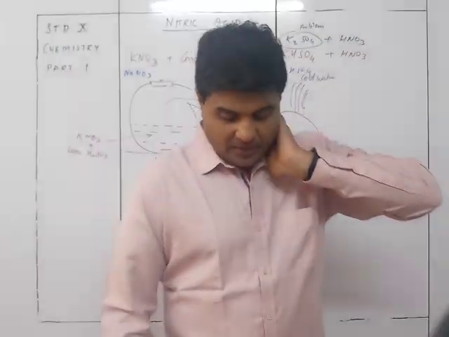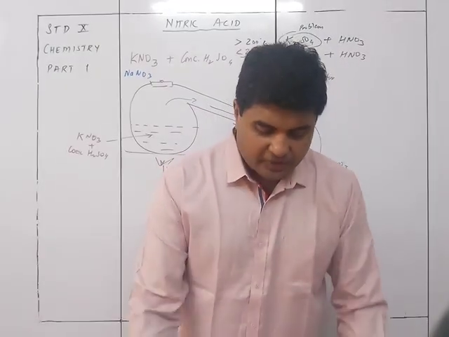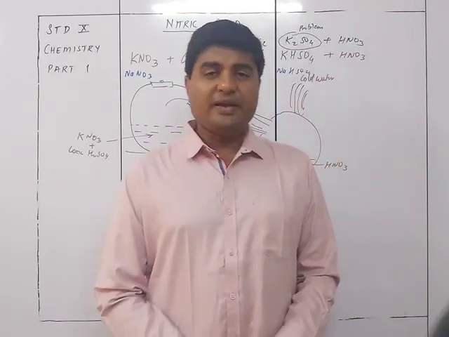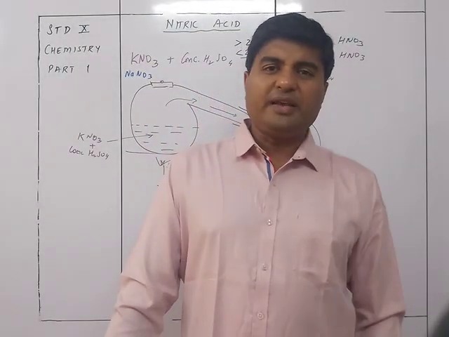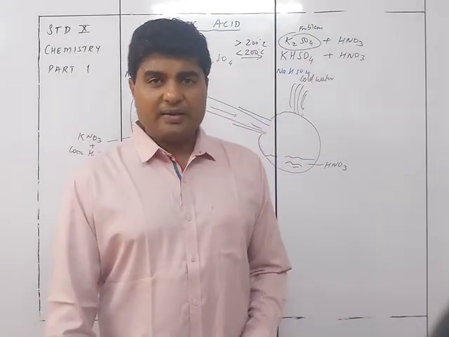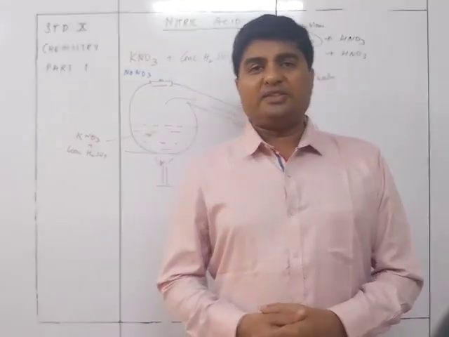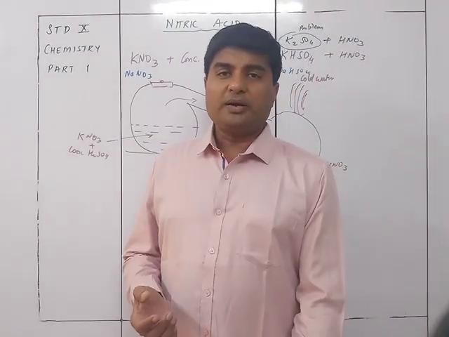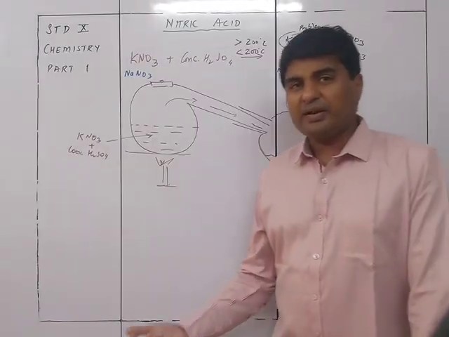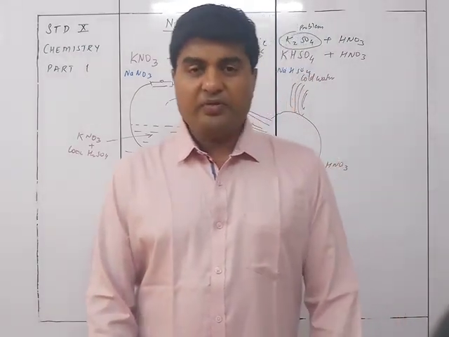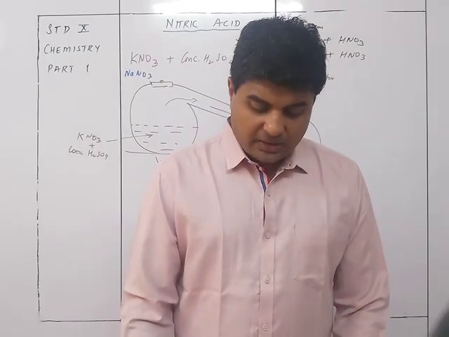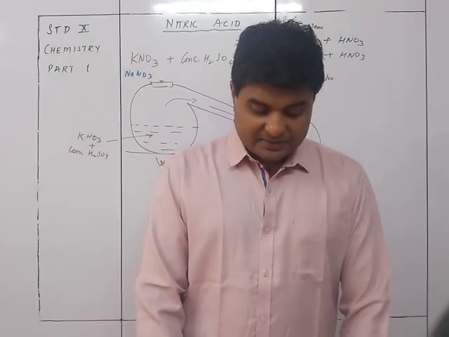The hard crust of the corresponding sulfate, Na2SO4 or K2SO4, being a poor conductor of heat, sticks to the glass and cannot be easily removed from the apparatus. So accordingly we maintain the temperature below 200 degrees Celsius. Also, as we learned earlier in HCl, when the temperature is more than 200 degrees Celsius, you will be wasting fuel also. So that is how we see the preparation of nitric acid.